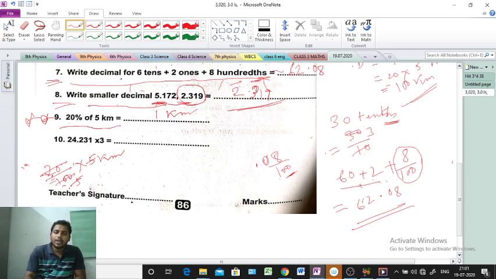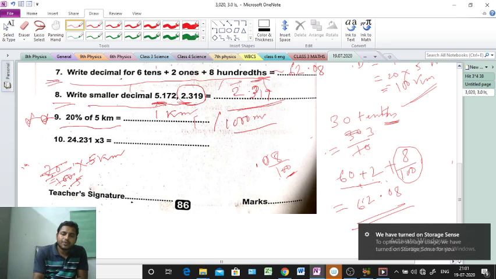Otherwise we can write in meter also. 1 kilometer means 1000 meter. That one also we can write. If we convert to meter, 1000 meter will come. That is the answer. Otherwise, in kilometer, 1 kilometer will be the answer. That one we can do. Okay. Clear? Understood everyone? Okay.